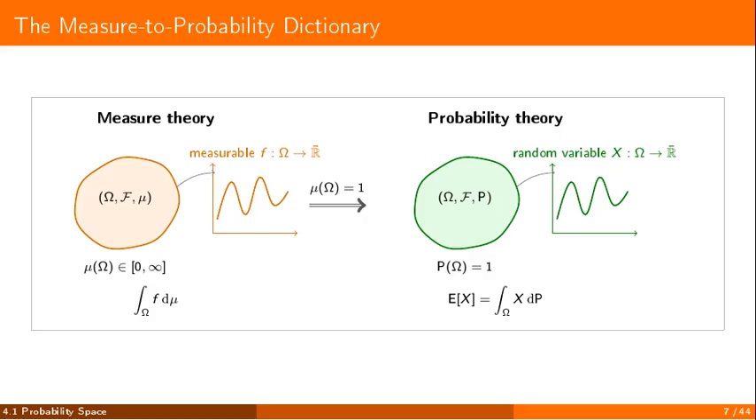This diagram lays out the dictionary. On the left, in orange, measure theory, a measure space of any total mass, finite or infinite, together with a measurable function valued in the extended reals and its integral. On the right, in green, probability theory, the same space, the same function, the same integral, now a probability space, a random variable, and an expectation. Between the two, the double arrow gives the condition for the transition, bring the total mass down to 1. Each row reads left to right, like a dictionary entry.